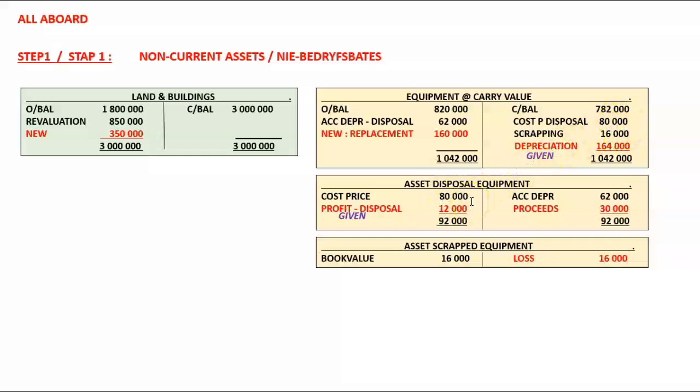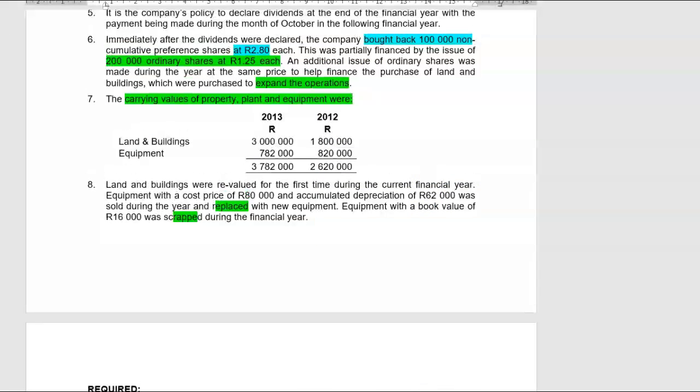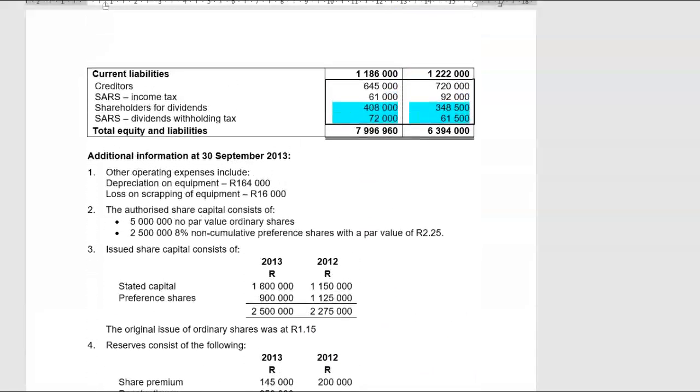Normally, what will we do when we remove accumulated depreciation? We debit the accumulated depreciation account. Now we're going to debit the carrying value account, so we're going to debit that 62,000. Somewhere along the line, they gave us the profit.